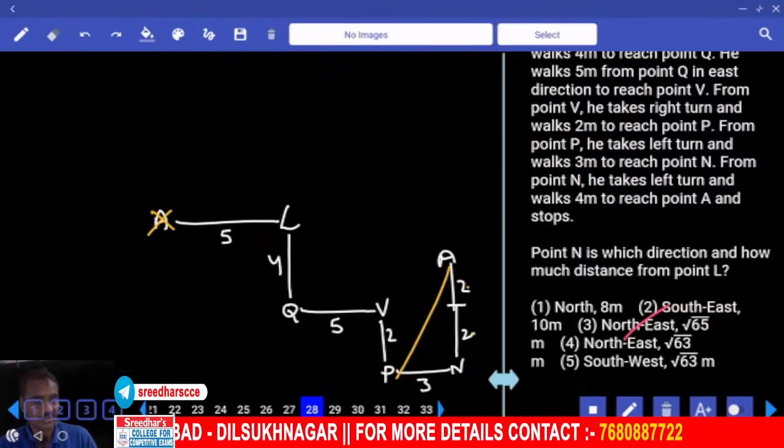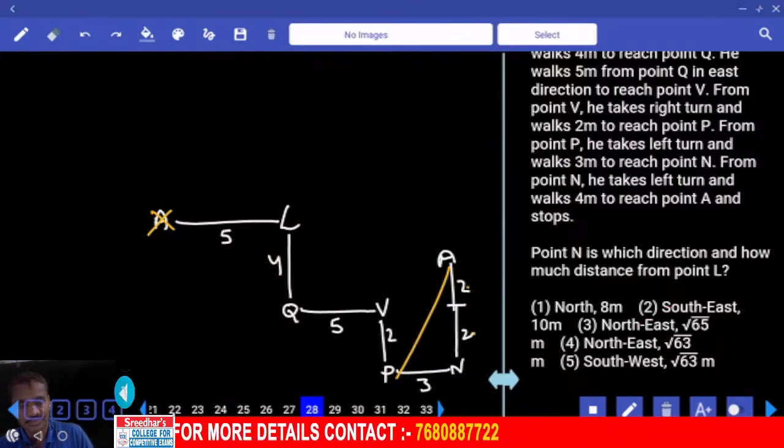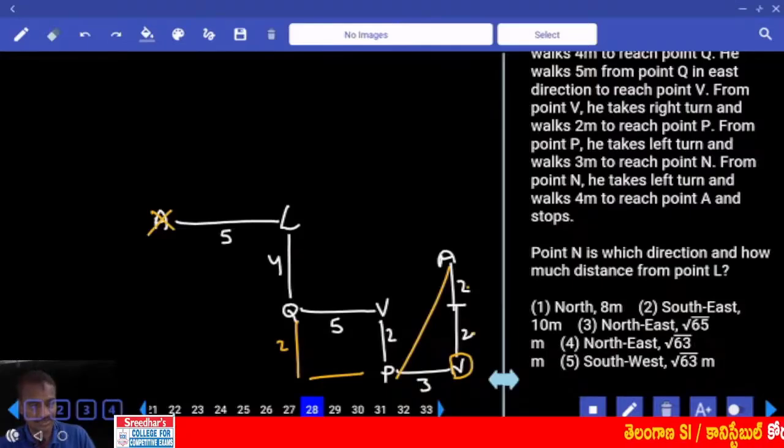Then question 27: N is in which direction and how much distance from point L? In order to reach N from L, first we need to move towards south. 4 plus 2 is 6, 5 plus 3 is 8. And 6 squared plus 8 squared gives 10. 10 towards which direction? Southeast. Southeast 10, choice 2, question number 28.